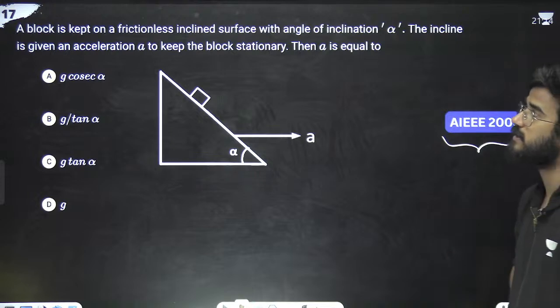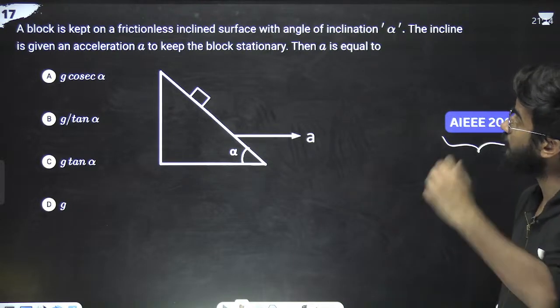AIEEE 2005. The question says a block is kept on a frictionless inclined surface with angle of inclination alpha.